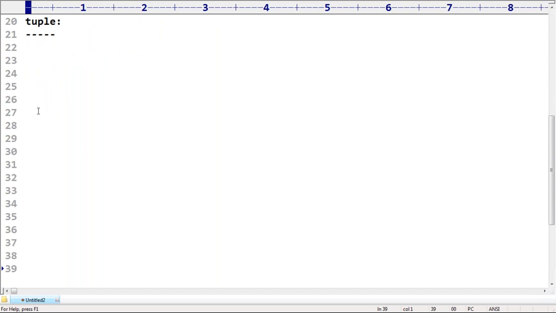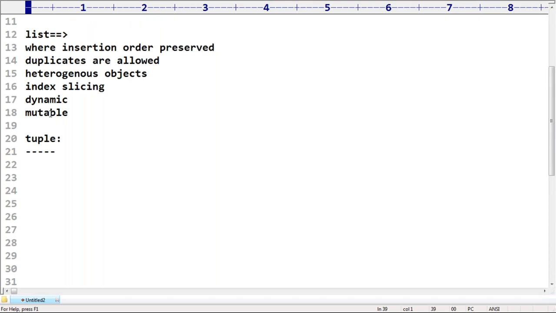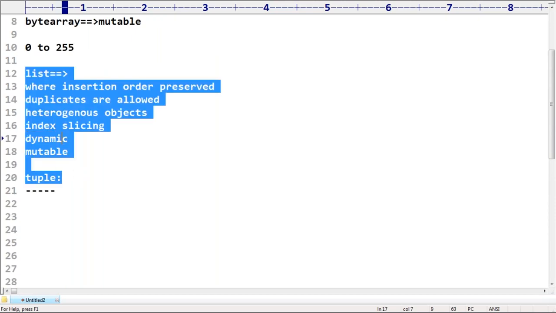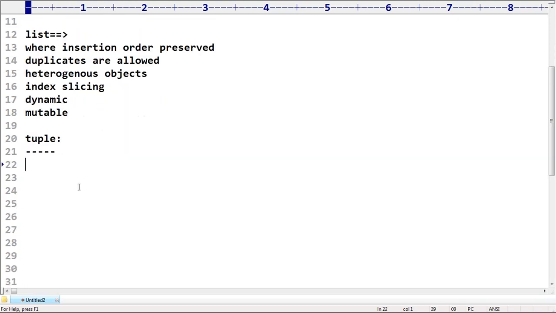Except that, there is no other difference between list and tuple. Sir, duplicates are allowed and order is maintained in the case of both list and tuple. Every property is the same, except that list is mutable and tuple is immutable. One more thing is, list elements we can represent within square brackets.